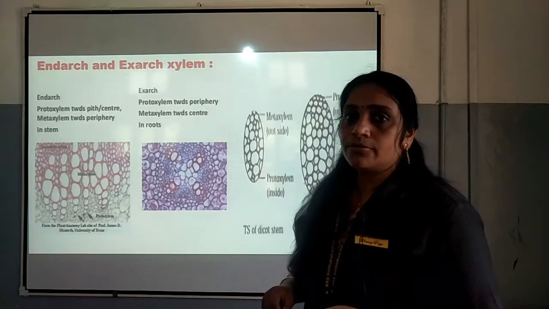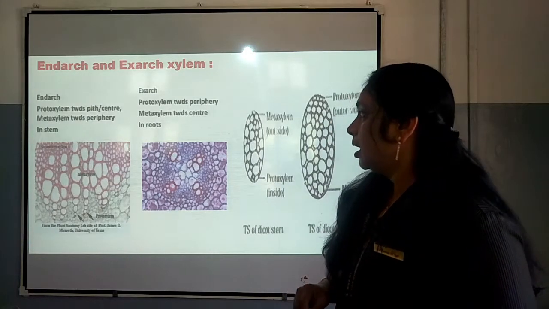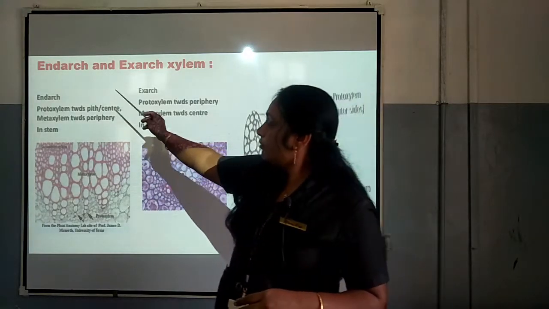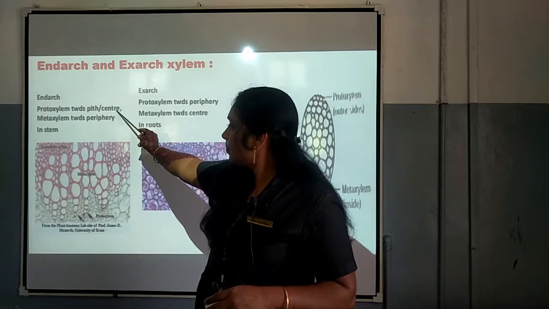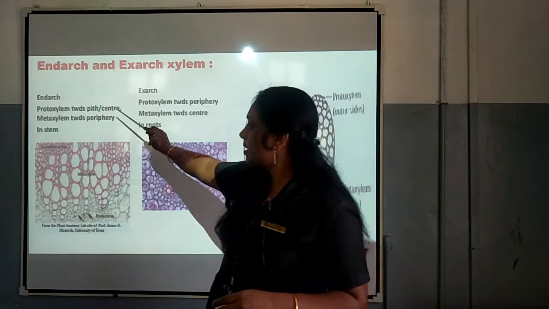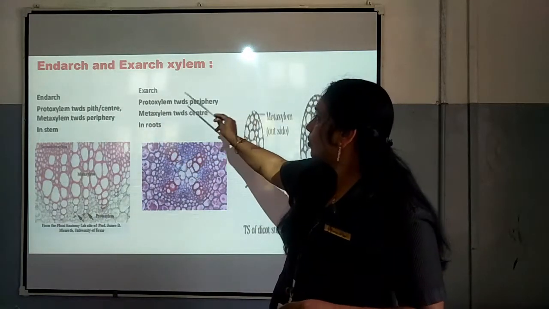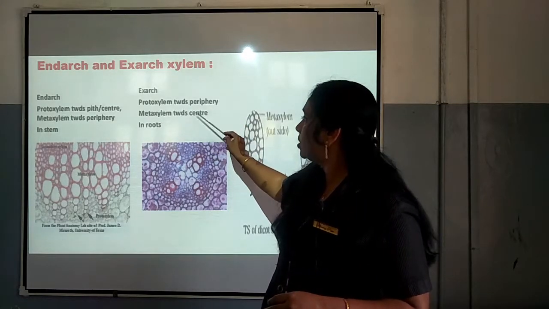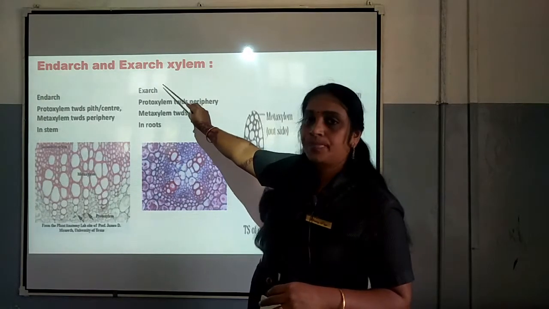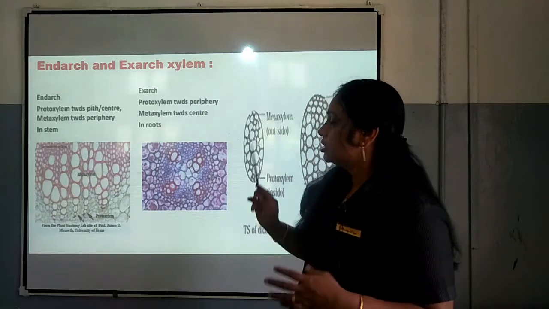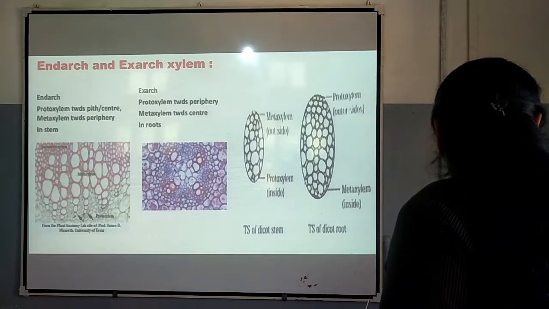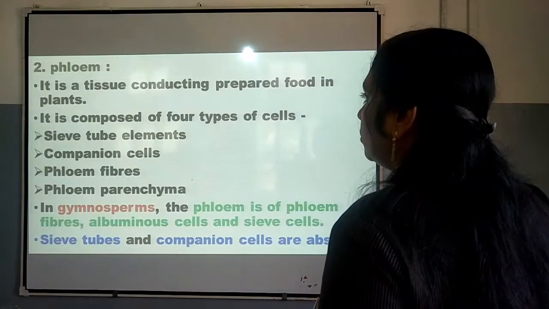And again there are two types of xylem, endarch and exarch. It is based on the position of protoxylem and metaxylem. If the protoxylem is towards the pith or center, it is endarch, and metaxylem will be towards the periphery. It always occurs in the stem. If the protoxylem is towards the periphery and metaxylem is towards the center, it always occurs in the root, and such a condition is called exarch. That is related to endarch and exarch, which is also important. You would have studied it in the previous class, and I think you have understood it.